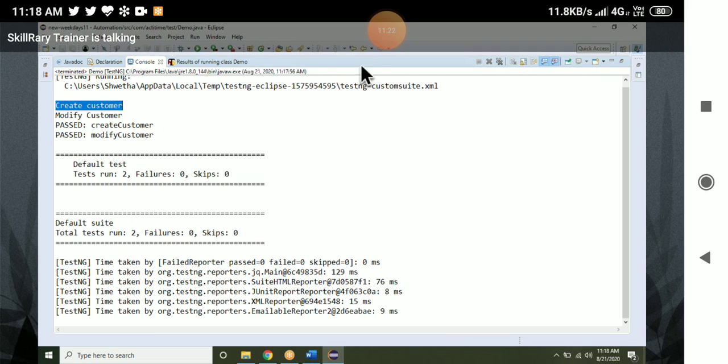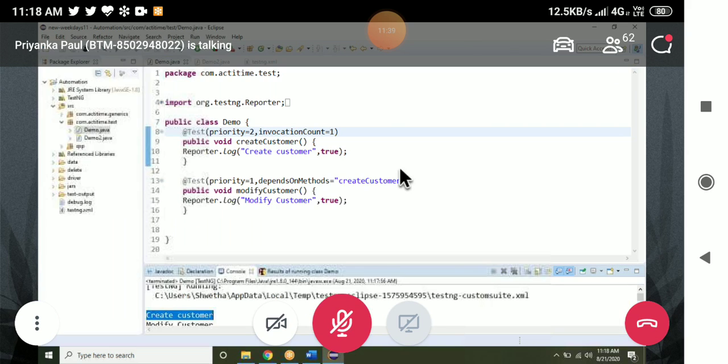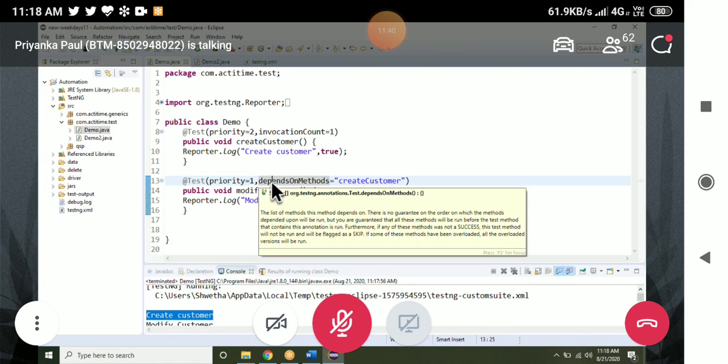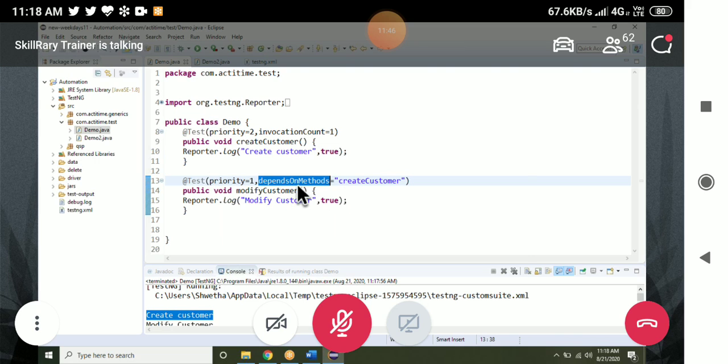Anyone tell me why it is executing create customer first? It will dominate that method's priority. First it will consider the depends on method, then it will go for priority. Whenever you have both priority and dependsOnMethods, it always works on dependsOnMethods only. It doesn't care about the priority.